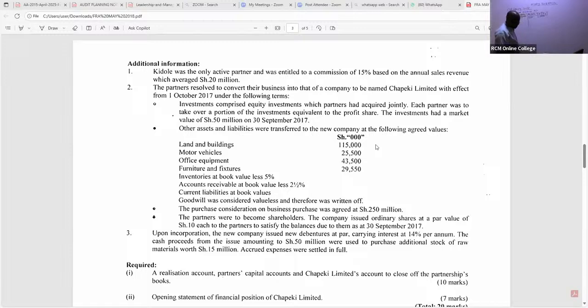Then we have motor vehicle at fair value, not net book value, because now we are on the company's side, the one taking them over. So motor vehicle is 25,500.